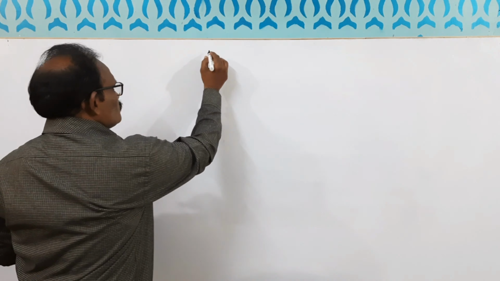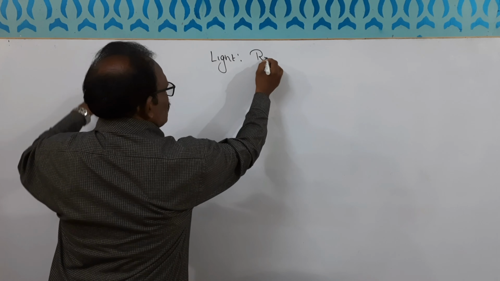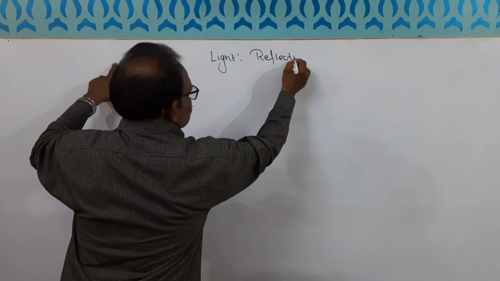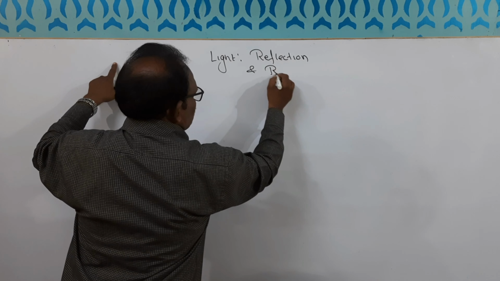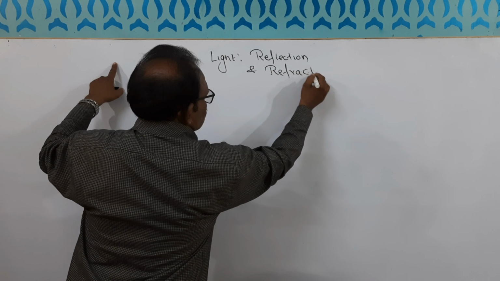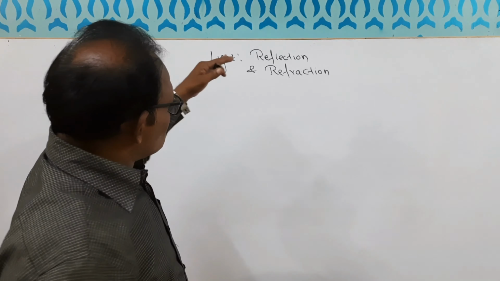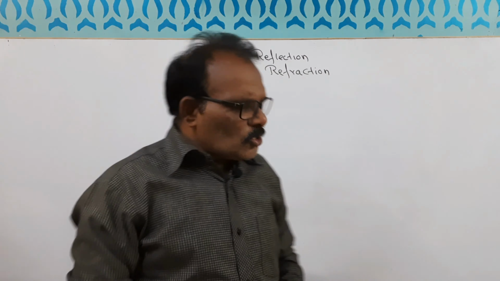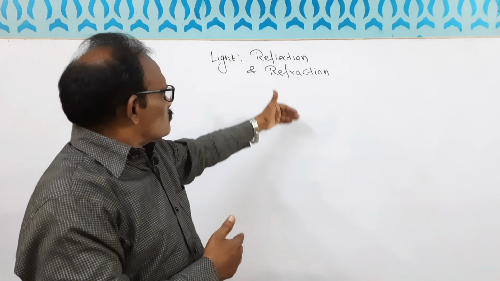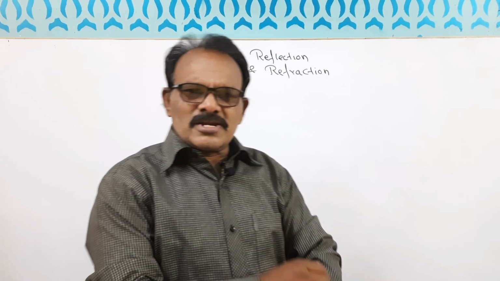So, let us explain today's topic, Class 10 Physics, that is light. Light, in that, reflection and refraction. So these are the topics. Today we will just learn the basics of things. Before explaining about reflections and refractions, let me have some slight introduction of light.